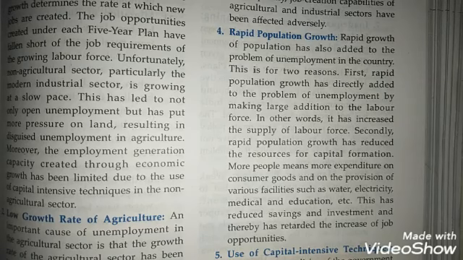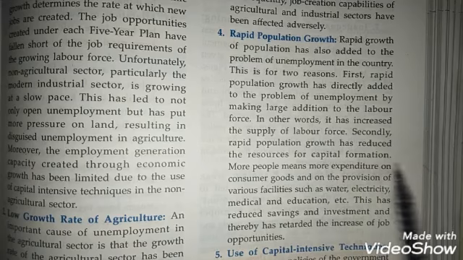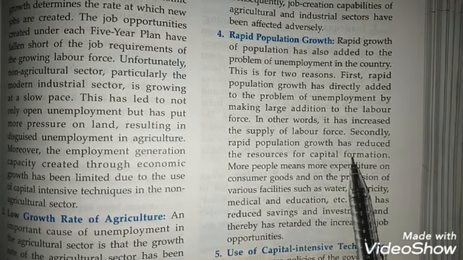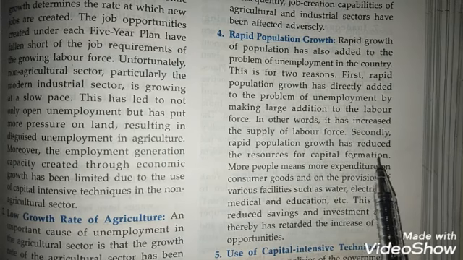The fourth major cause of unemployment in our country is the rapid growth rate of population. Rapid population growth has directly added to the problem of unemployment by making large additions to the labor force. In other words, it has increased the supply of labor force. Secondly, rapid population growth has reduced the resources for capital formation, as these resources are being used for fulfilling the basic needs of the growing population.